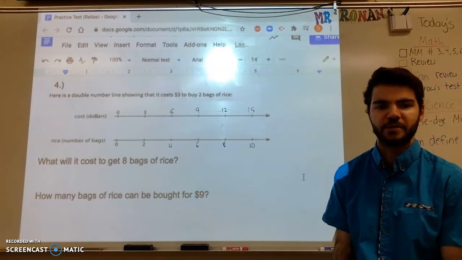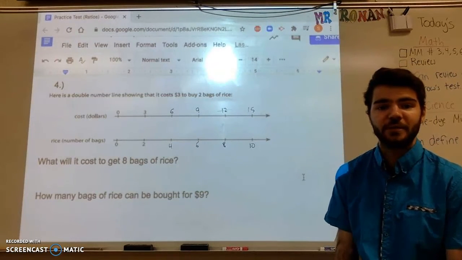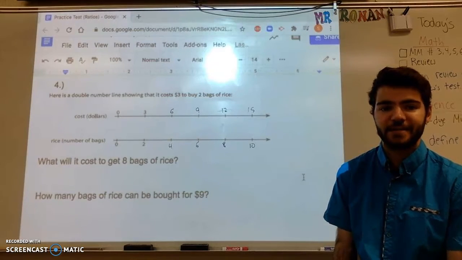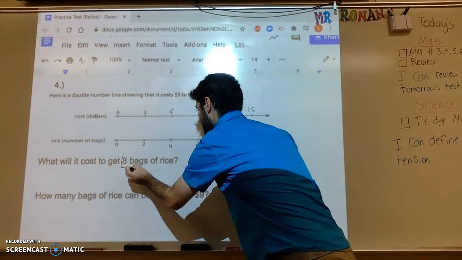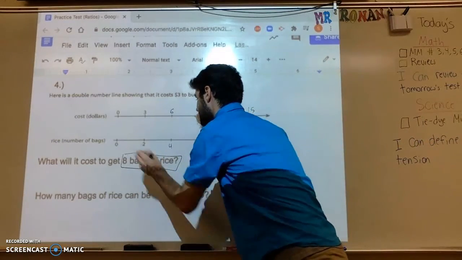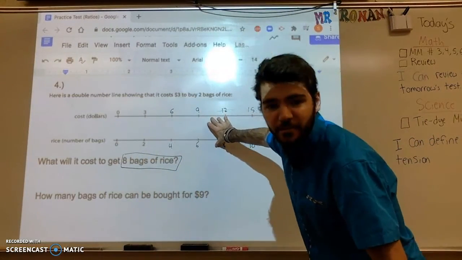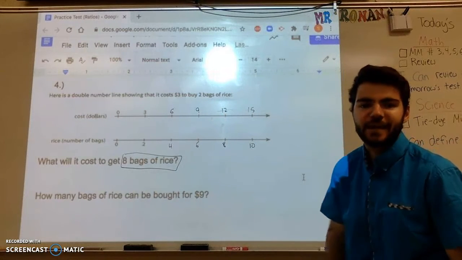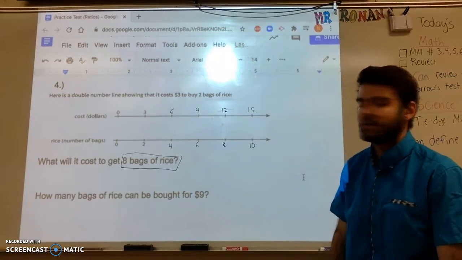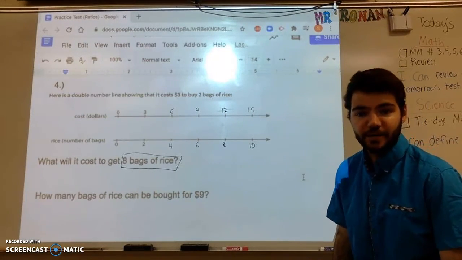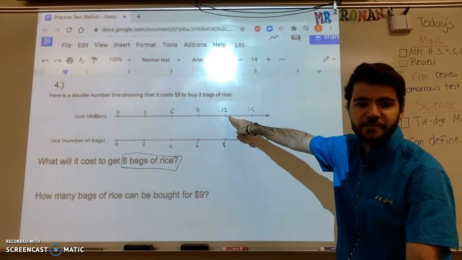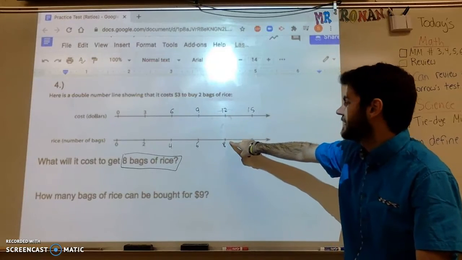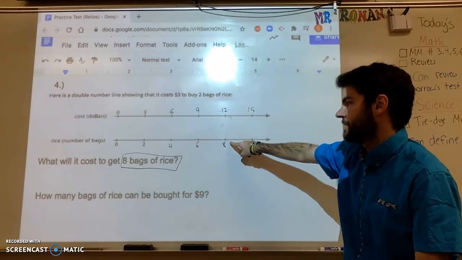Okay, it's already there for us. So the first question, what will it cost to get 8 bags of rice? So what we're looking for is the price of 8 bags of rice. What I'm going to do is I'll look at our double number line and I'll try to find where 8 bags of rice is. And I need to make sure I'm looking at the right number line, okay? Because we have 2 number lines. We have one that talks about dollars, okay, the cost, and then one that talks about the bags of rice.